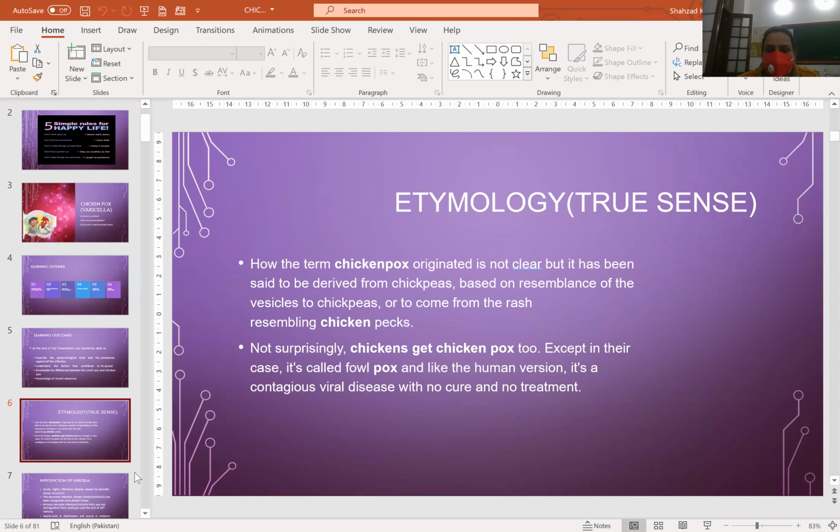Etymology. How the term chickenpox originated is not clear, but it has been said to be derived from chickpea, based on the resemblance of the vesicles to chickpeas. Not surprisingly, chickens get chickenpox too, except in their case it's called fowlpox, and like the human version, it is a contagious viral disease with no cure or treatment.